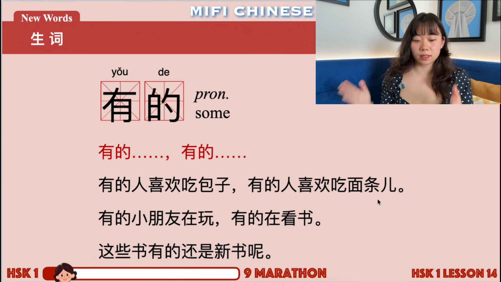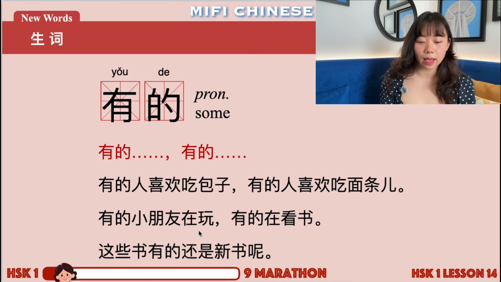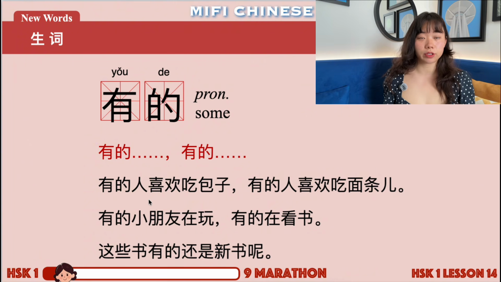So it's like some something something, and then some something something. Right? For example, 有的小朋友在玩。Some kids, right? Some children are playing. Some are reading a book. Right? Also, you can replace 小朋友 here with objects. The sentences here are all about people, but you can of course change it into objects.